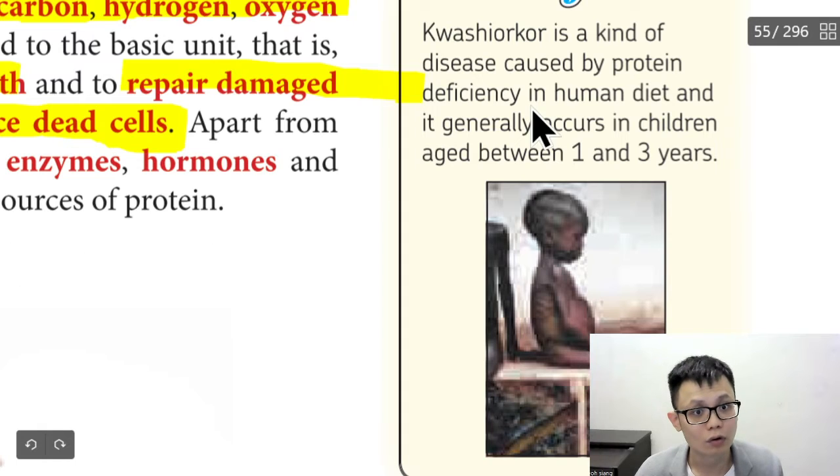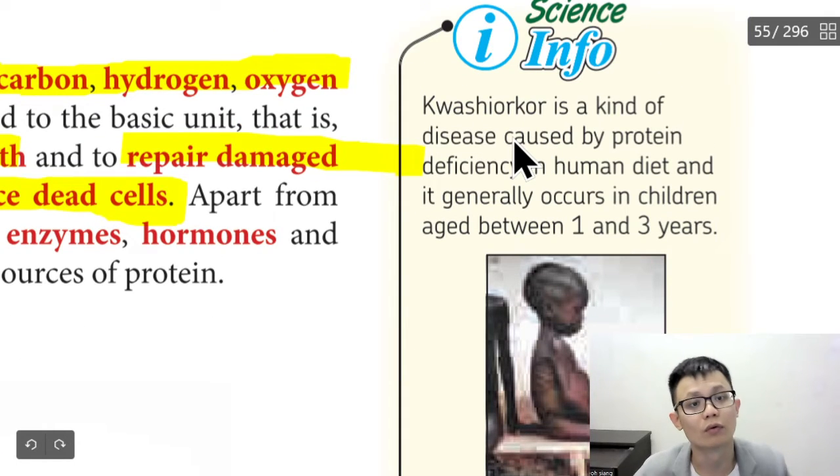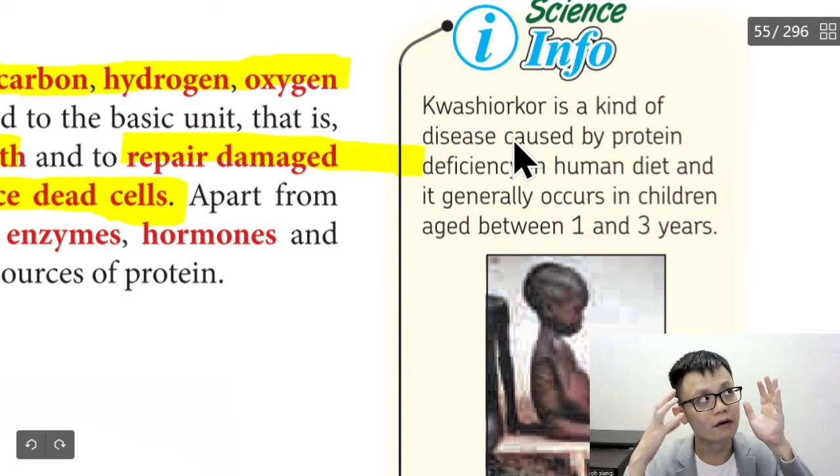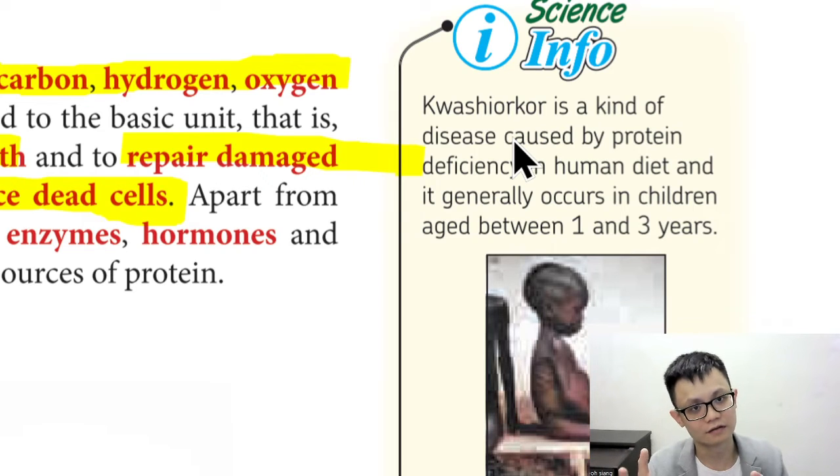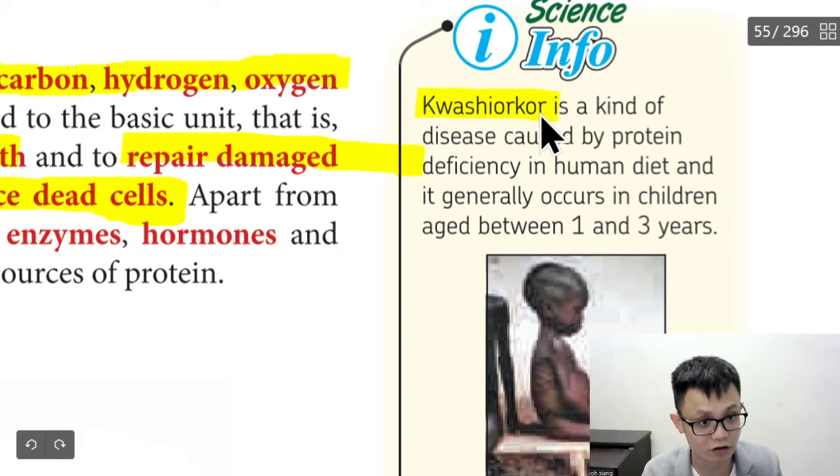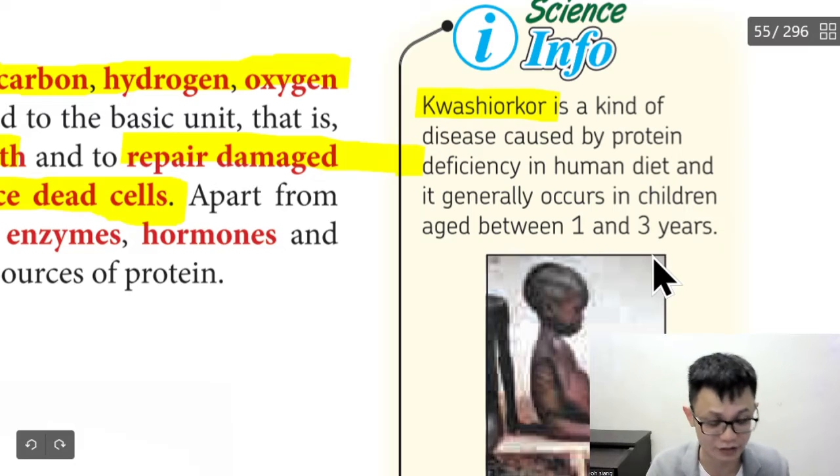So what is the name of this disease? The question asks, if a person lacks protein, what diseases might occur? You say it's kwashiorkor. Remember to get the spelling right. Kwashiorkor is a kind of disease caused by protein deficiency in the human diet and generally occurs in children aged between 1 and 3 years old.